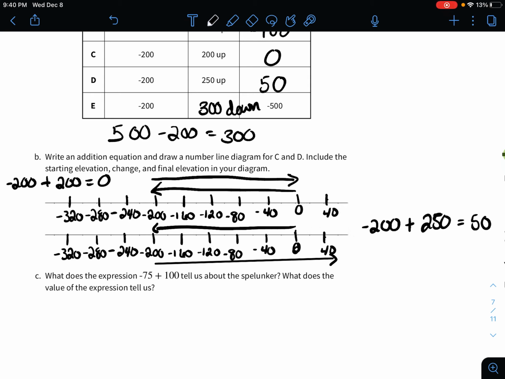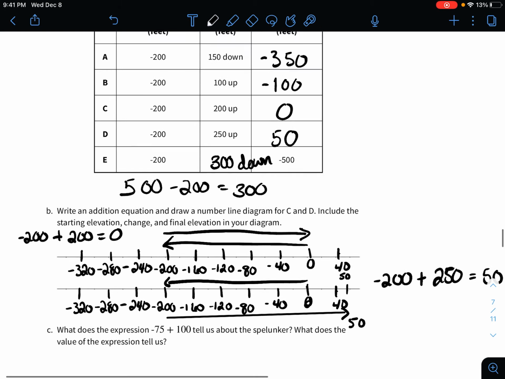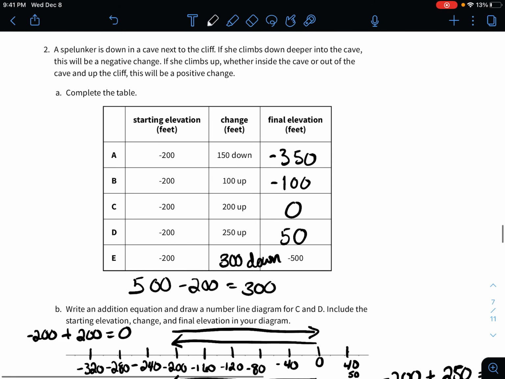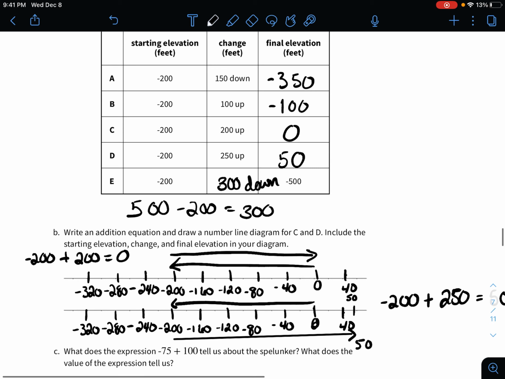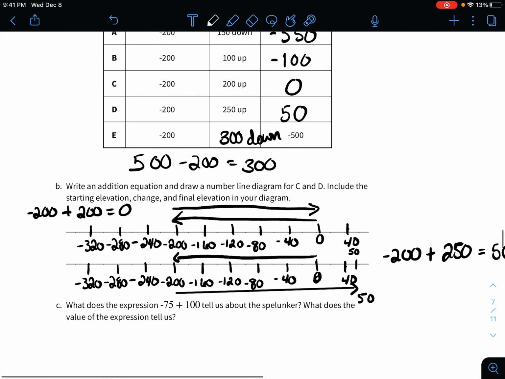And since we don't have a scale, I'm just going to say that's 50. It's a little off. It should be back just a little bit, but you should be able to get the general idea. There's 50. So we had our initial negative 200, then we came back 250, putting us at the ending point of 50 above sea level, or at least 50 feet out of the cave.